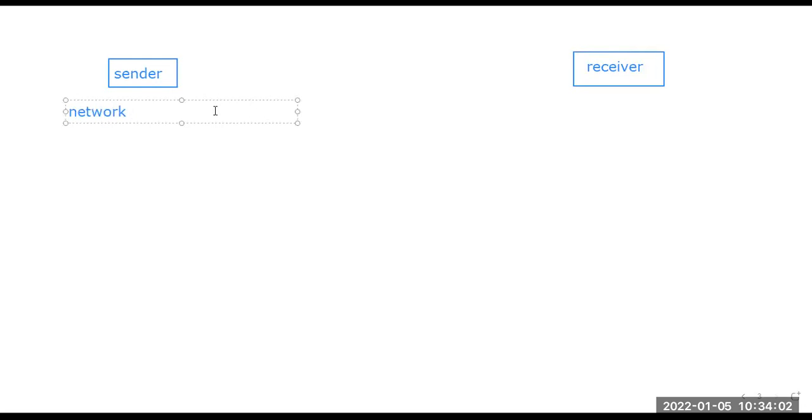Consider my sender, consider my receiver. On the sender side, we can talk about two particular layers. First one, a network layer. Second one, a data link layer.